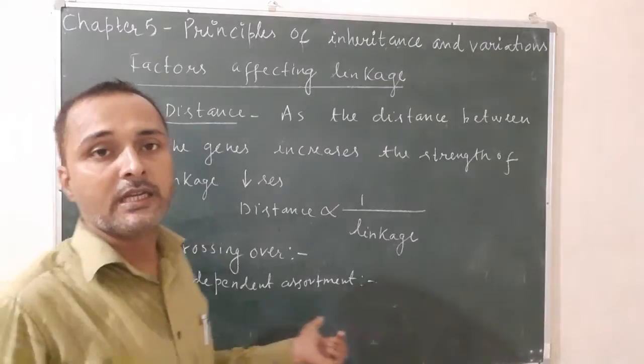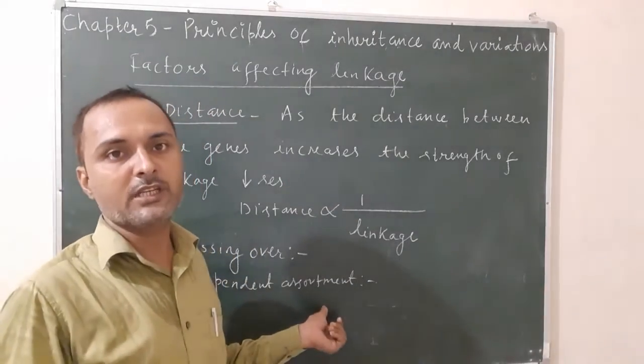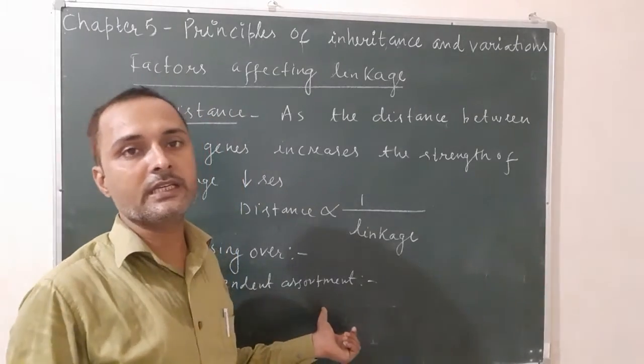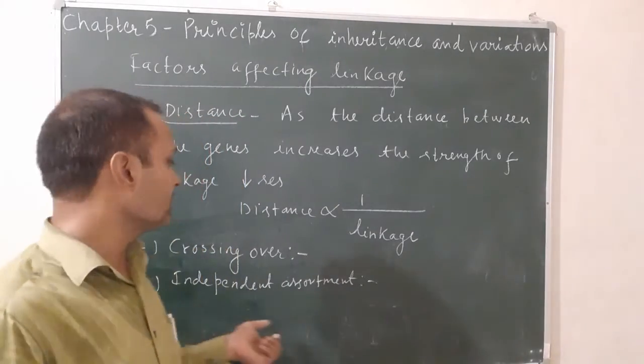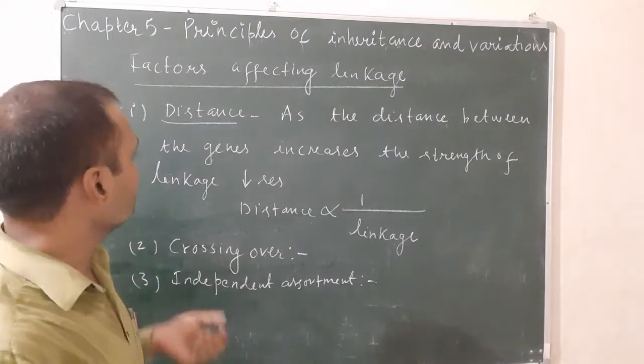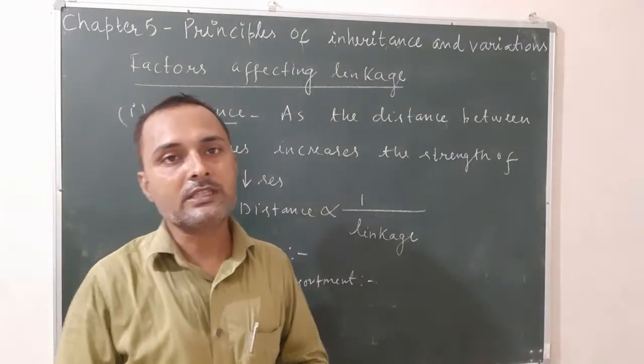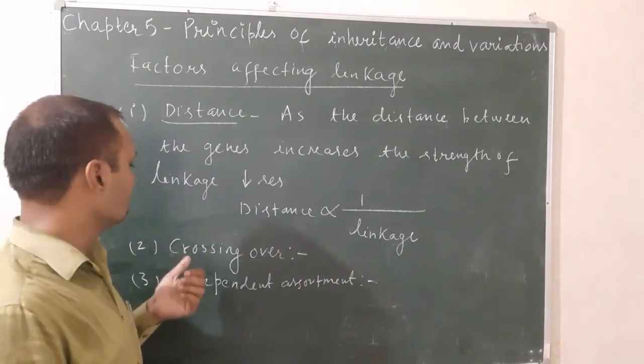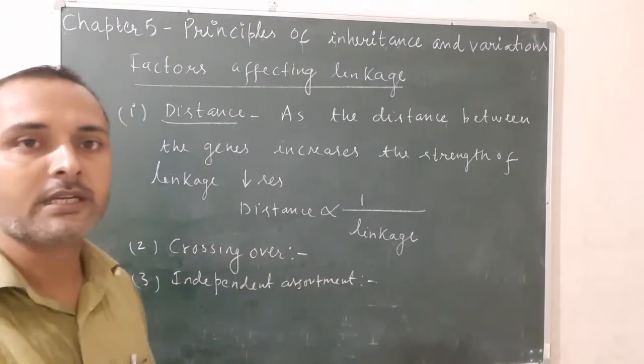That means when linkage increases, independent assortment decreases, and when independent assortment increases, linkage decreases. So all these three factors are inversely proportional to linkage: distance, crossing over, and independent assortment.